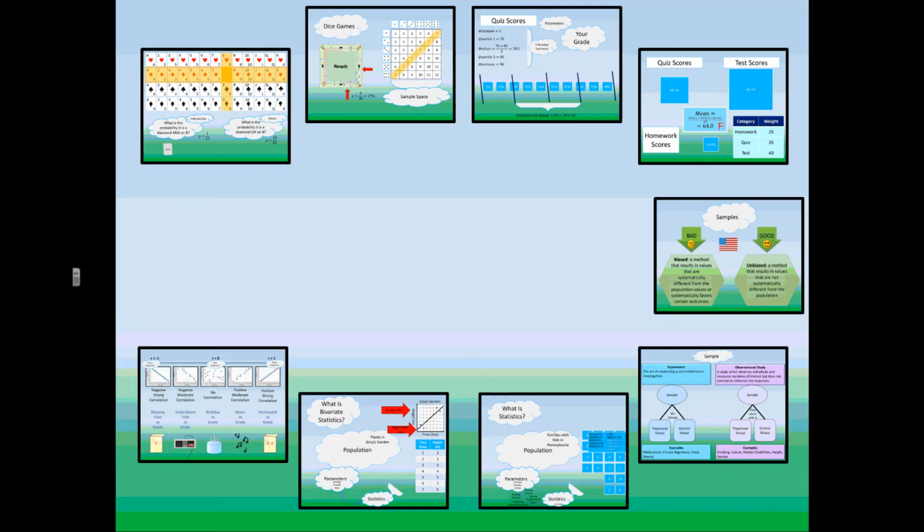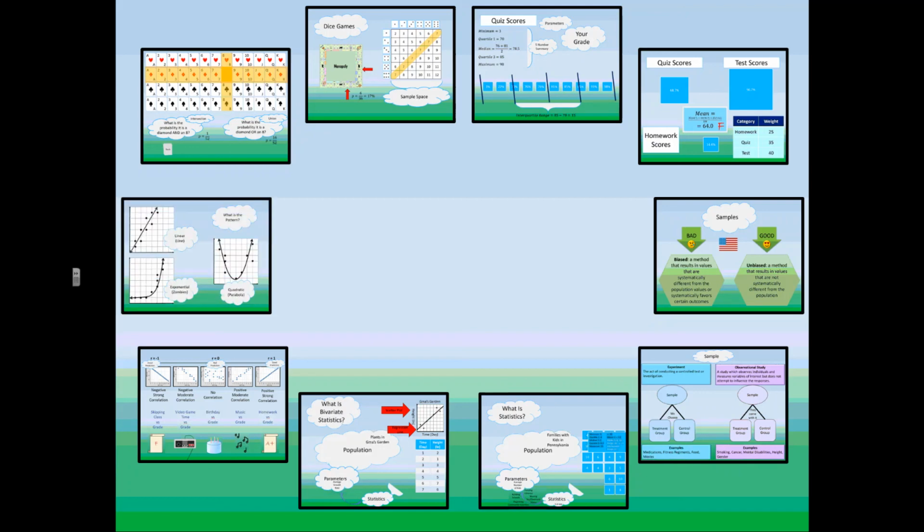We then seriously discussed the relationships on the variables, what is causation versus what is correlation, and the spectrum that we need to talk about with correlation, and how related two variables can be, and if it's a positive relationship or a negative relationship. And then finally today, we have talked about the different types of patterns and how sometimes it's not a linear pattern that we are seeing in this bivariate statistics. We are seeing more of a quadratic or an exponential pattern, and how to tell the difference between those.